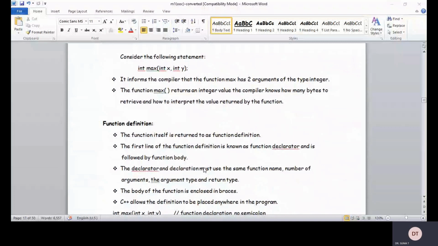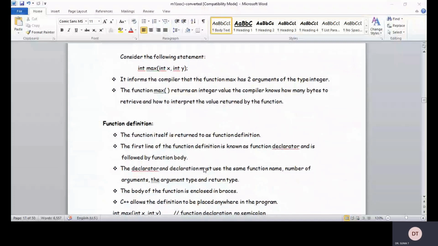The next component of your function will be the function definition. The first line of the function definition is known as the function declarator and is followed by the function body. The declarator and declaration must use the same function name, number of arguments, argument types, and return type.